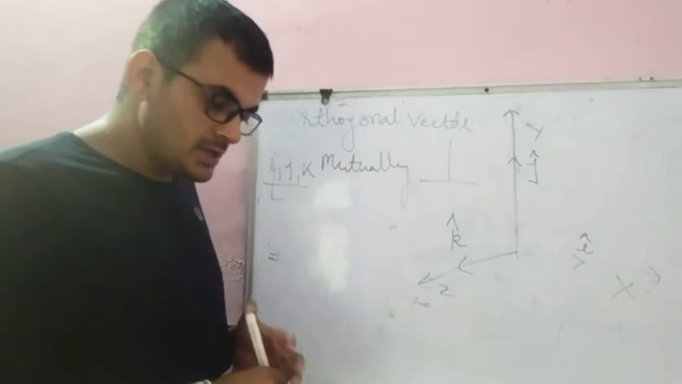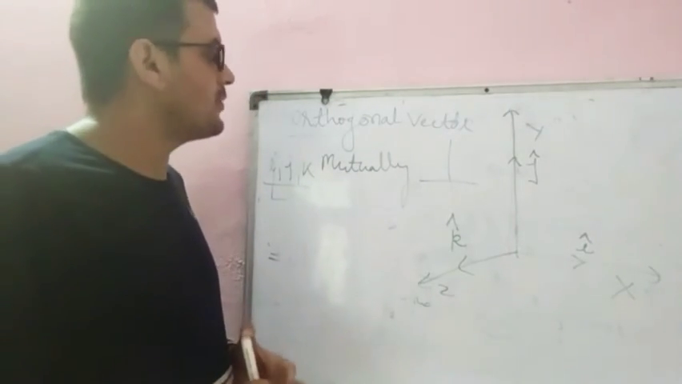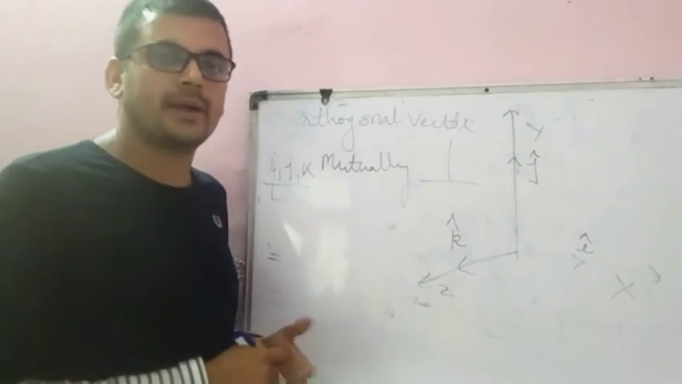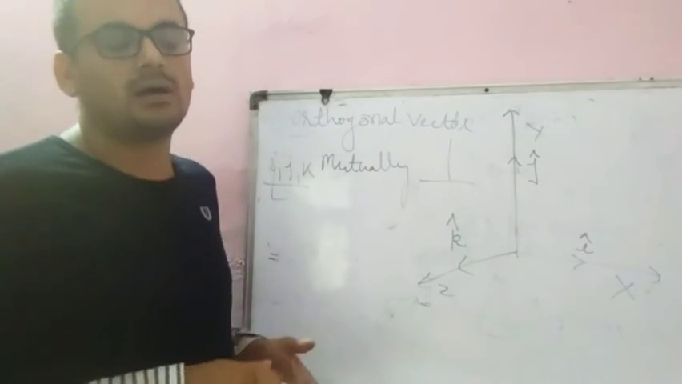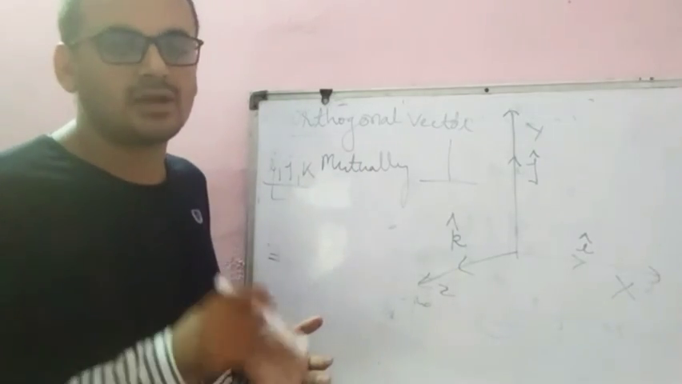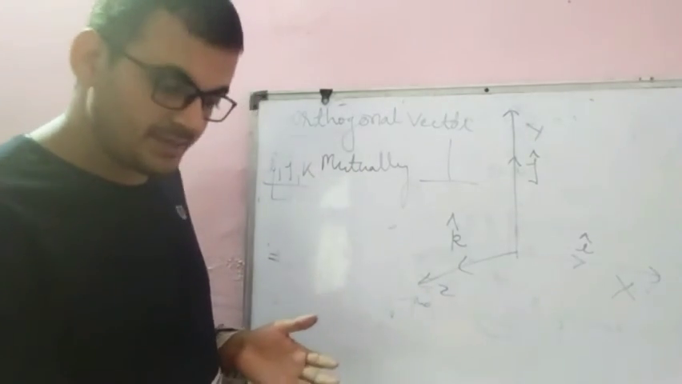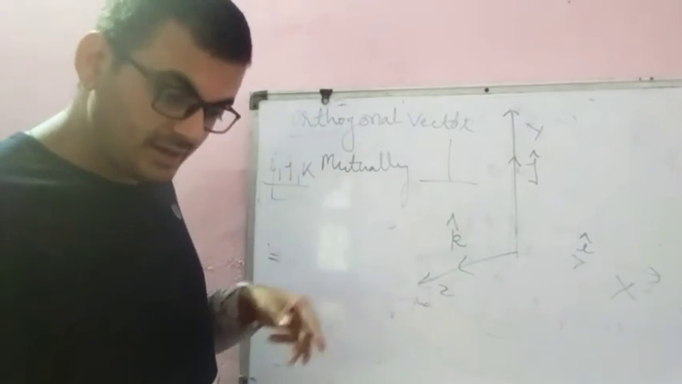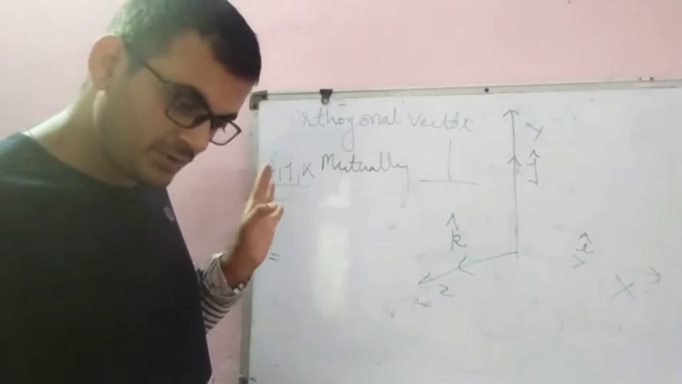Okay student, I hope you got what is the meaning of equal vector, negative vector, co-initial vector, orthogonal vector, unit vector, and co-linear vector.